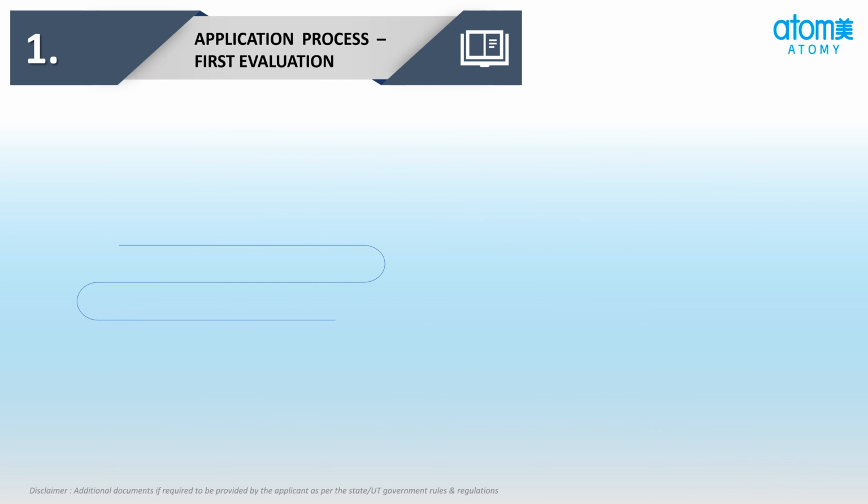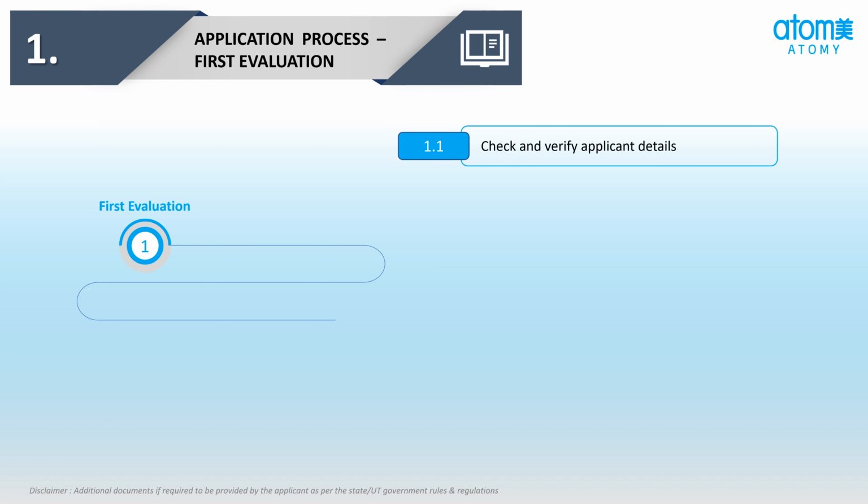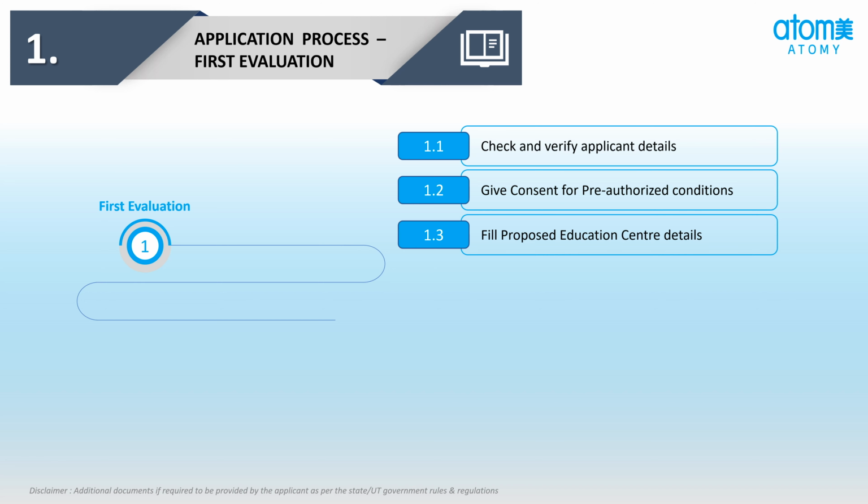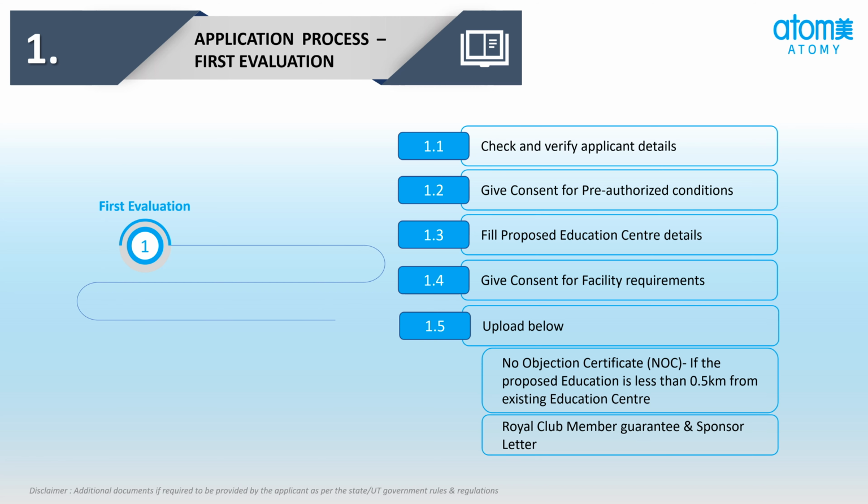There are 8 stages of the application process. Stage 1, first evaluation. There are 5 sub-stages. Sub-stage 1, check and verify the applicant details. Sub-stage 2, give consent for the pre-authorized conditions. Sub-stage 3, fill in the proposed education center details. Sub-stage 4, give consent for the facility requirement. Sub-stage 5, give consent for the infrastructure requirement.